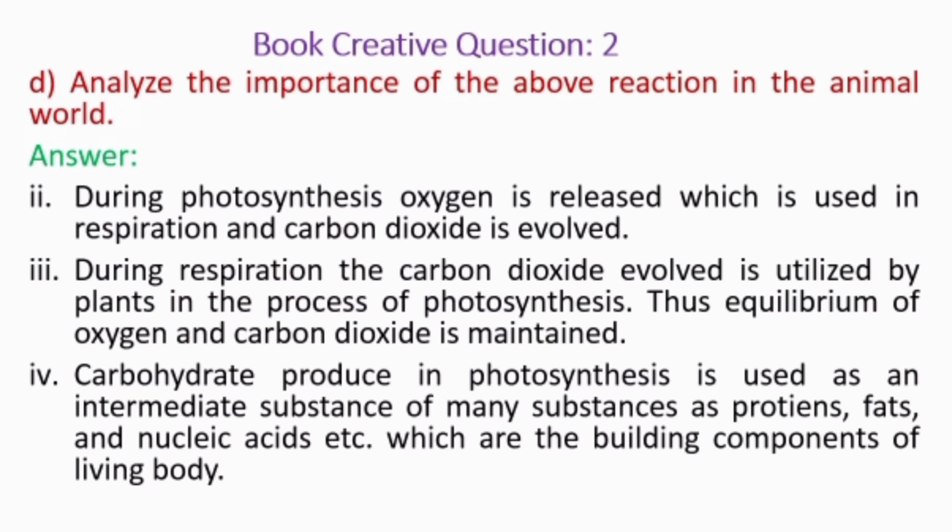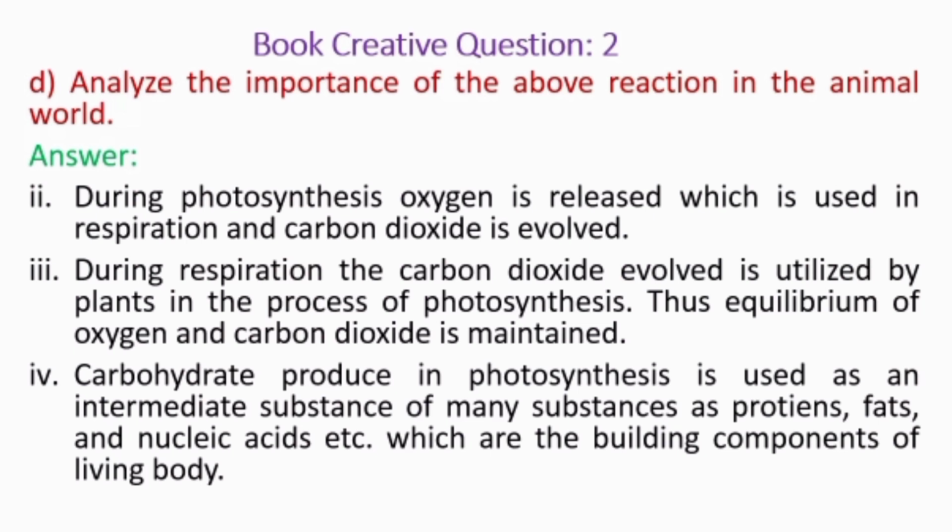During the photosynthesis process, oxygen is released, which is used in respiration, and carbon dioxide is evolved. This oxygen is produced as a byproduct of photosynthesis, and we cannot think about the respiration of any living being without oxygen. During respiration, the carbon dioxide evolved is utilized by plants in the process of photosynthesis. Thus, equilibrium of oxygen and carbon dioxide is maintained in the environment.